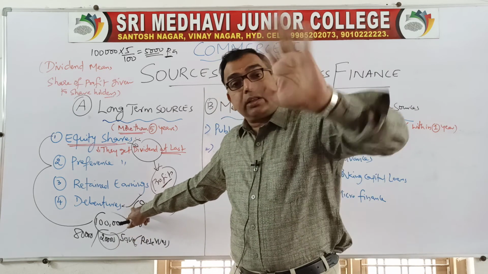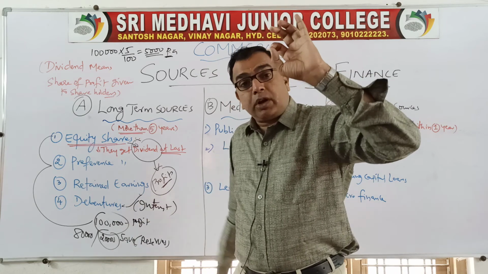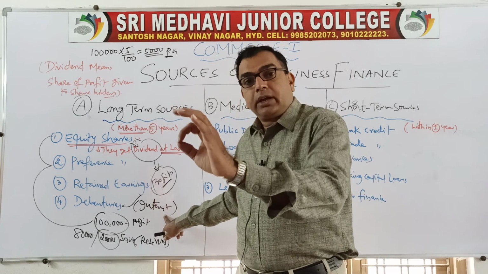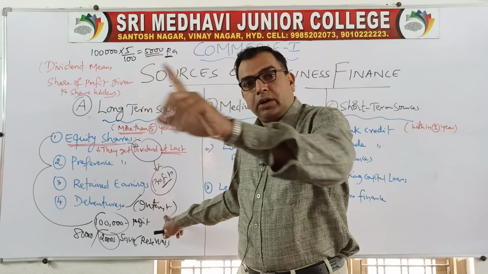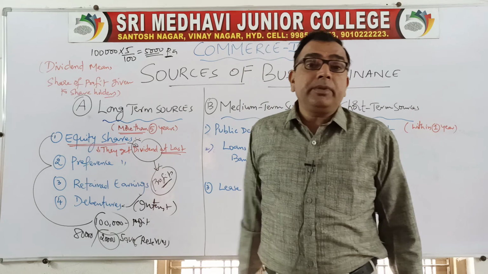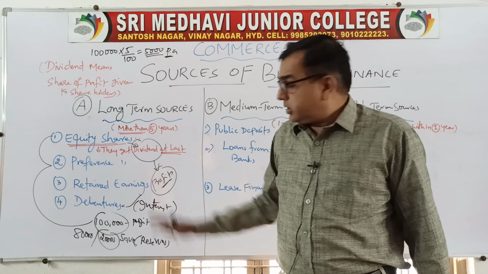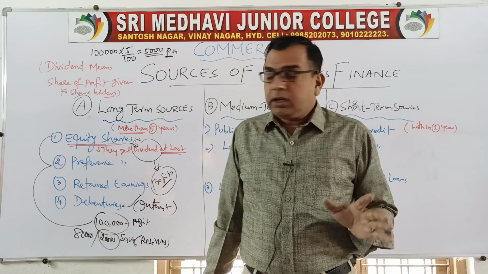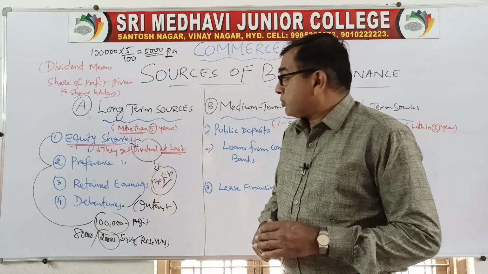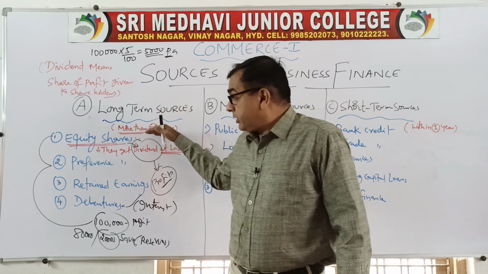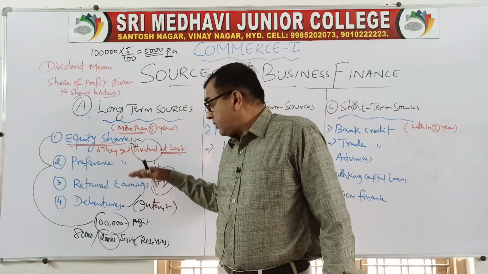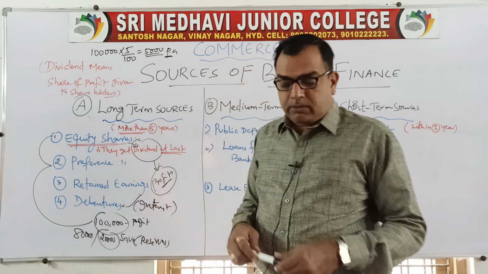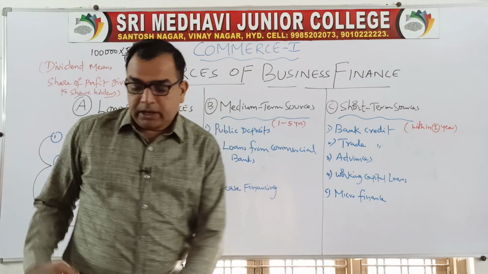But these people are not taking the real burden. Irrespective of your profit or loss, they will get interest every year, according to your promise. That is the reason they are not allowed to participate in the company's affairs. So these are the long-term sources: we have equity shares, preference shares, retained earnings, and debentures. In the next class, we will discuss sources of medium-term finance.